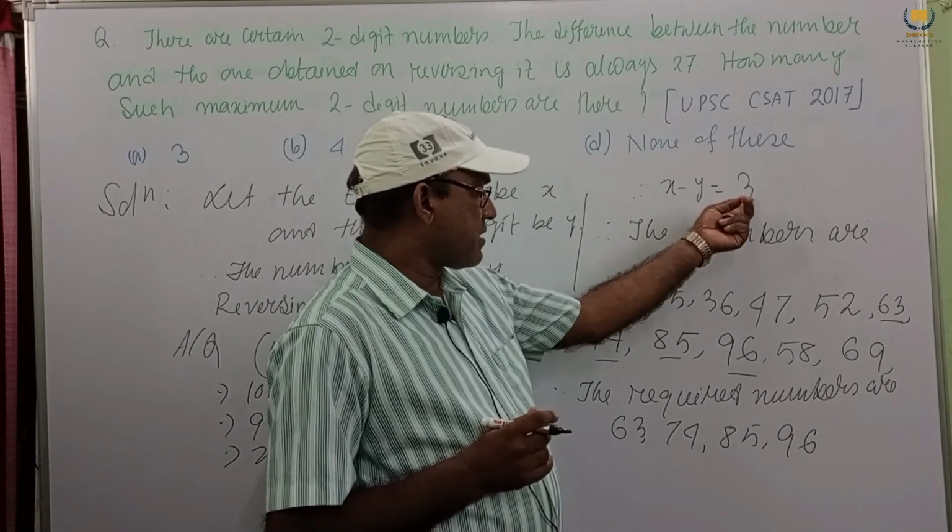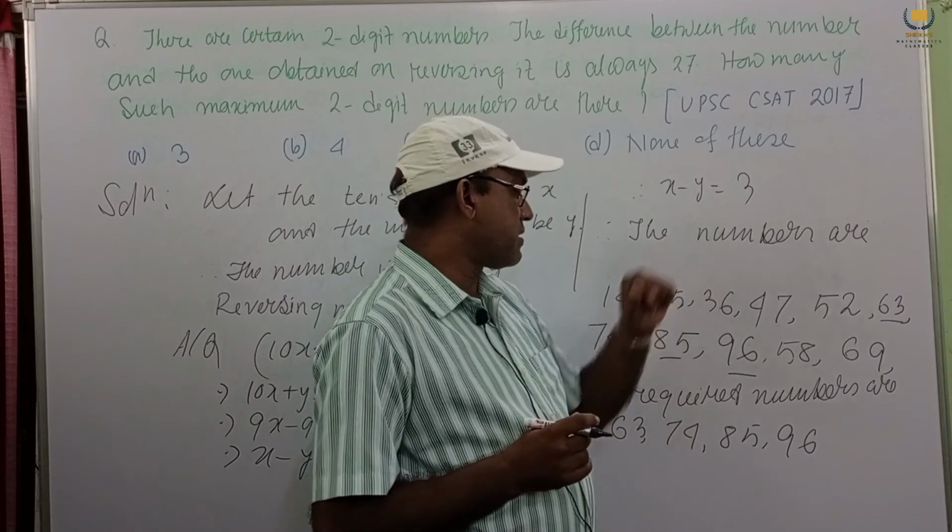Their difference is plus 3. Tens place minus unit place is plus 3.